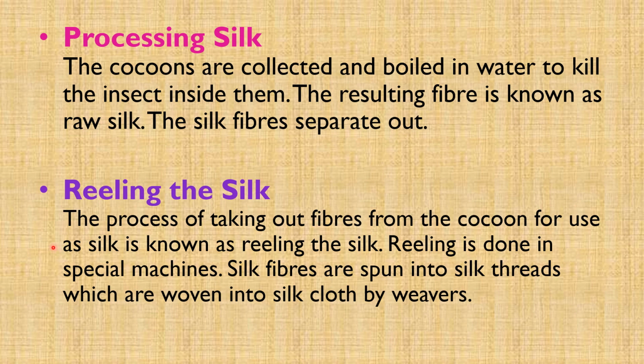The process of taking out the threads from the cocoon for use as silk is called reeling the silk. Reeling is done in special machines which unwind the threads or fibers of silk from the cocoon. Silk fibers are then spun into silk threads, which are woven into silk cloth by weavers. This completes the chapter Fibre to Fabric.